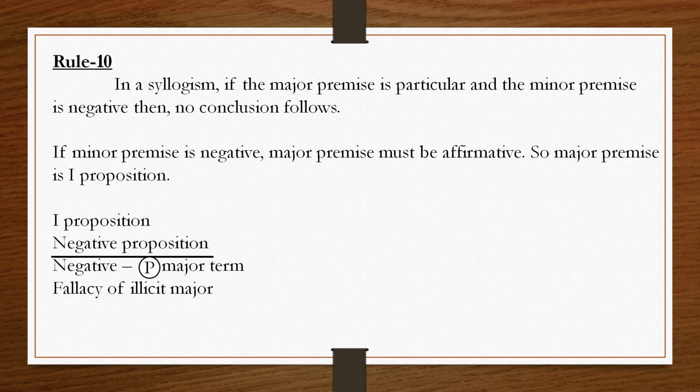major premise is a particular proposition. So, major premise is particular affirmative. That means major premise is I proposition. So, here you see major premise is I proposition, minor premise is negative proposition. As you know, if one premise is negative, conclusion must be negative.